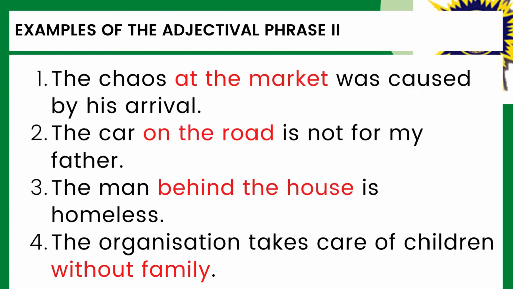The car on the road is not for my father is our second example. What in the sentence identifies or tells us more about the car? It is the phrase on the road. That prepositional phrase, therefore, is acting as an adjectival phrase, modifying the noun car in that sentence.